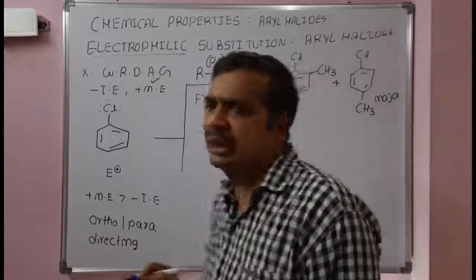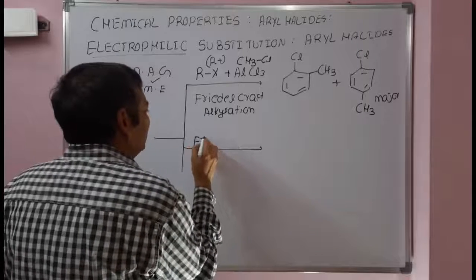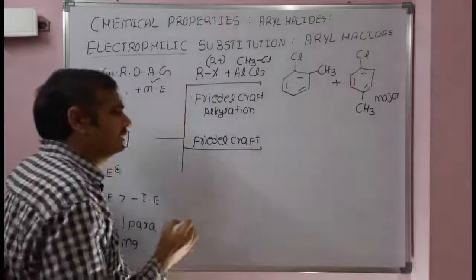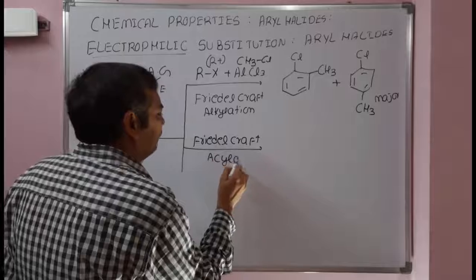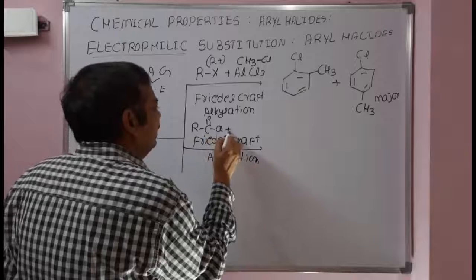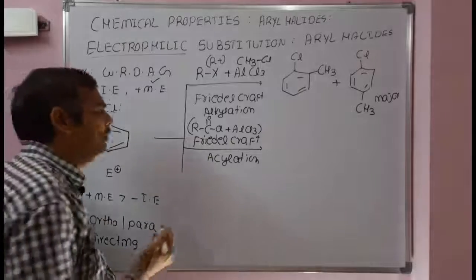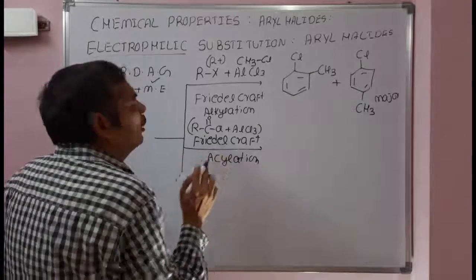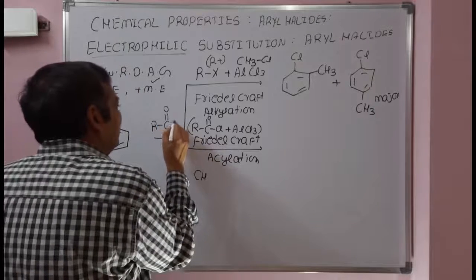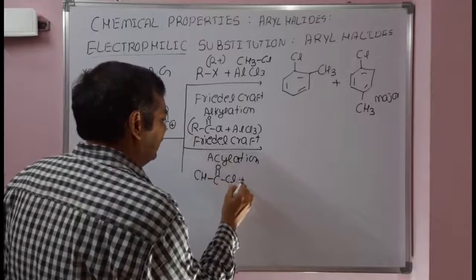So next example, Friedel-Crafts acylation. Regarding the mechanism for these Friedel-Crafts reactions, you can check my previous videos, where we discussed several examples. In Friedel-Crafts acylation, we need to use RCOCl, such as acetyl chloride, in combination with the Lewis acid aluminum chloride, AlCl3. Here no rearrangement takes place. The electrophile here is the acylium ion. Let us take acetyl chloride in combination with AlCl3.